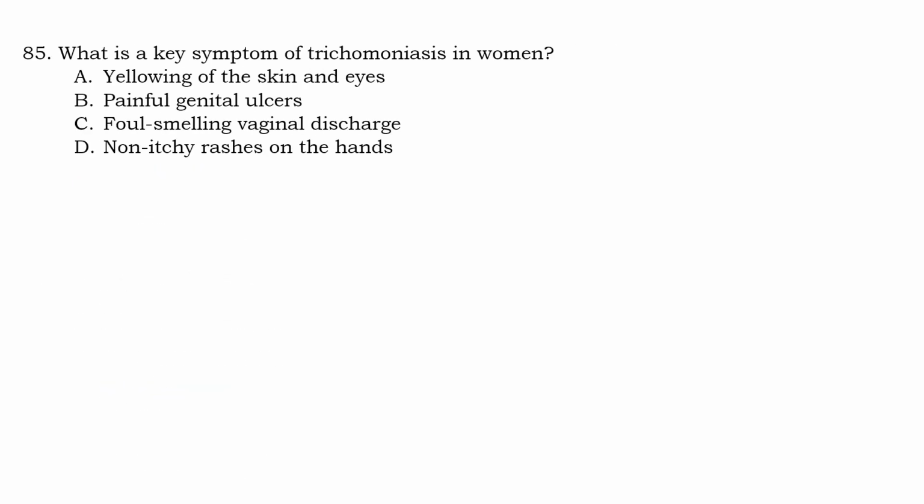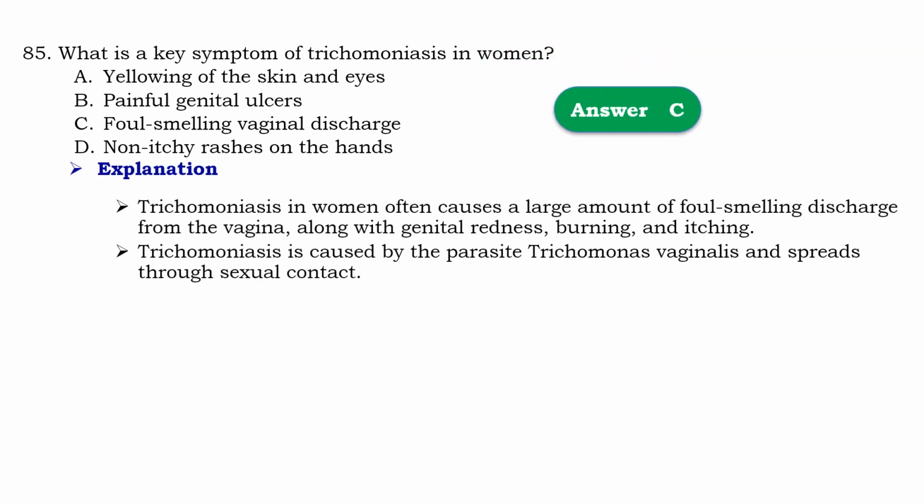Question number 85. What is the key symptom of trichomoniasis in human? So that should be C. Foul smelling vaginal discharge. Means that trichomoniasis in human often cause large amount of foul smelling discharge from the vagina along with genital redness, burning, and itching. Trichomoniasis is caused by parasite Trichomonas vaginalis and spread through sexual contact.